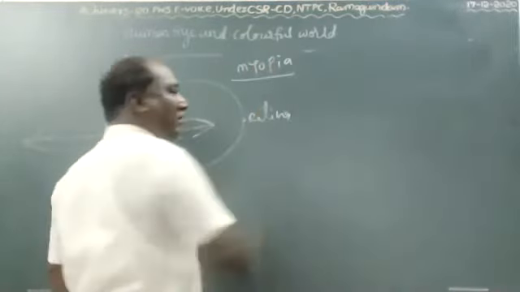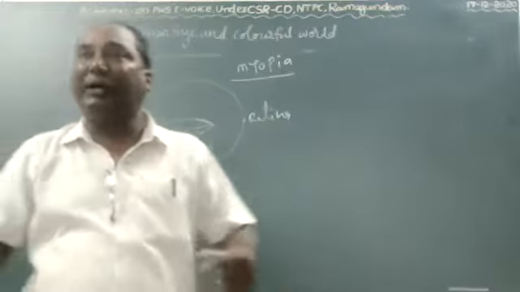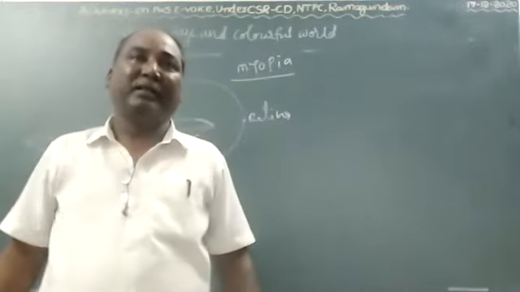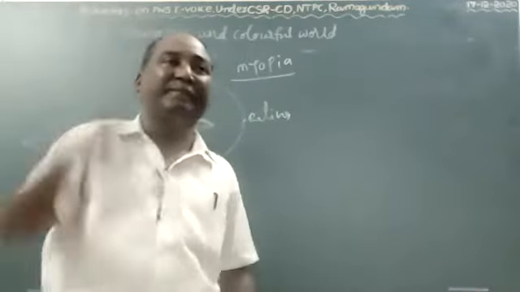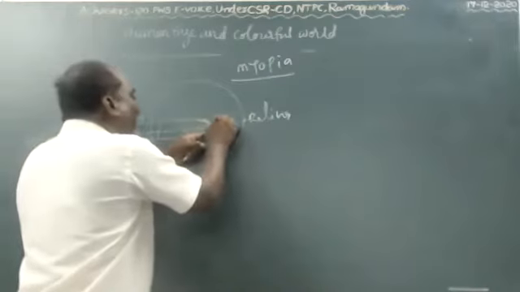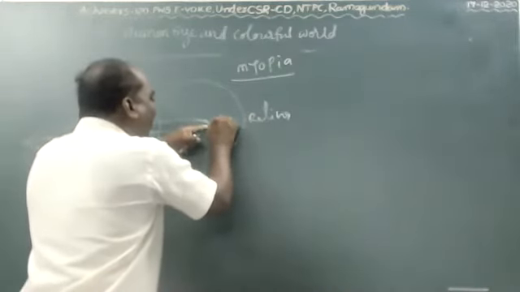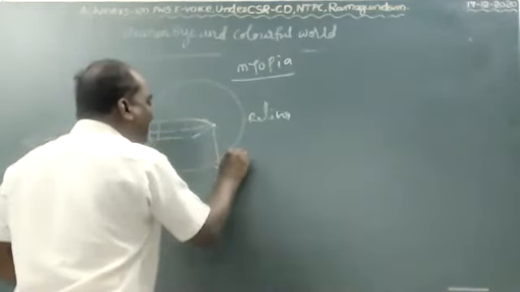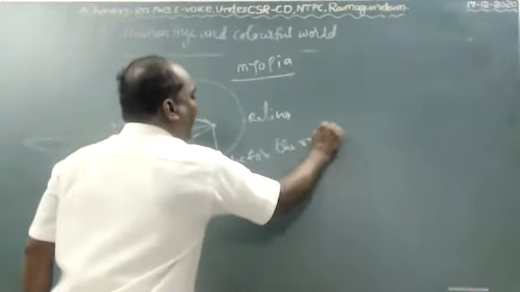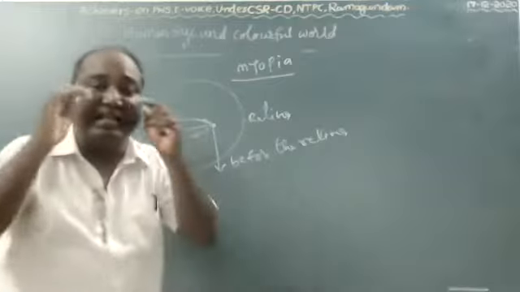Myopia. The people who suffer with myopia can see only the near objects. They can't see the far objects because the refracted rays are converged before the retina. Due to that, we can see the near objects only.